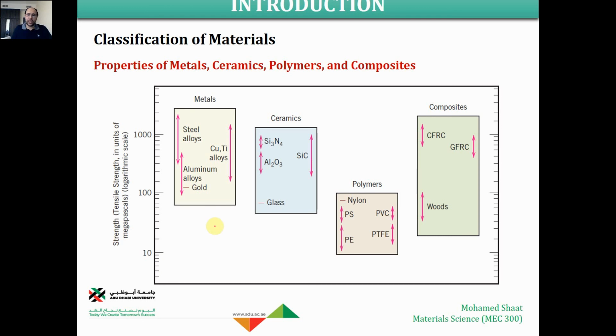Also in terms of strengths, as you can see, composites do have almost the same strengths as metals and ceramics, but polymers are kind of weak in comparison to the other types of material. Something that you should observe here, one would think that ceramic isn't as strong as metals. No, in general, ceramics are strong and even stronger than metals.